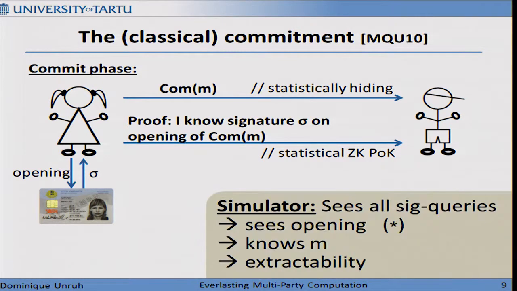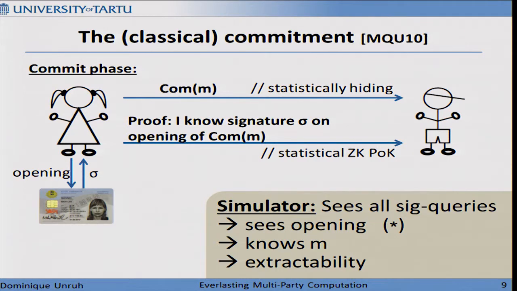What effect does it have? Well, the simulator, those who know UC will know that, those who don't have to believe it, sees all the signature queries. And therefore, since Alice proved that she knows the signature and the only way is to send it to this signature card, it means that the simulator sees also an opening to this commitment, because one of the queries is an opening. Therefore, he knows M, therefore we have extractability. There's another condition called equivocability, it's done similarly, I skipped that here.